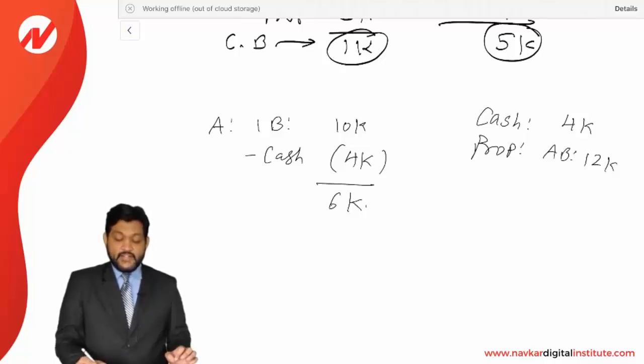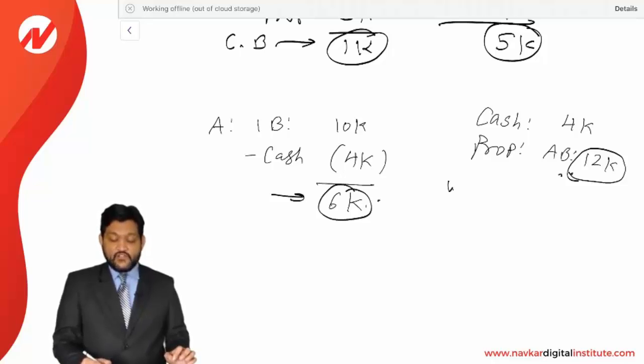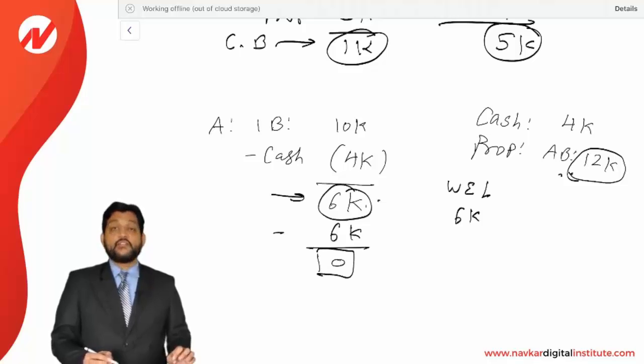Now property received worth 12,000 and initial basis is now 6,000 only. So now AB of the property will be considered as 6 or 12, whichever is lower. It means 6,000 only. And here you can reduce 6,000 only. It is going to be 0.